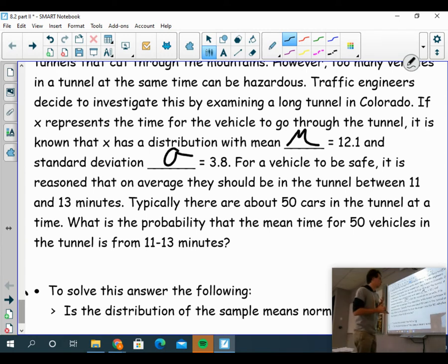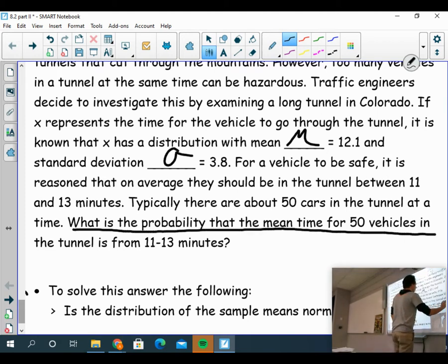Like the rest of the videos and like the rest of the section, folks, you've got to break these down. Start by identifying the question. They want to know the probability the mean time for 50 vehicles in the tunnel is from 11 to 13 minutes.